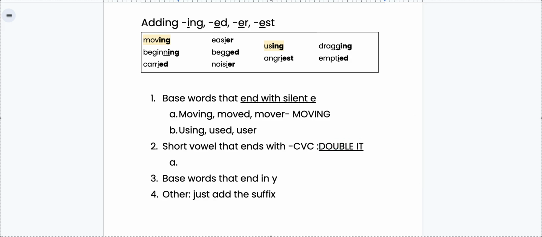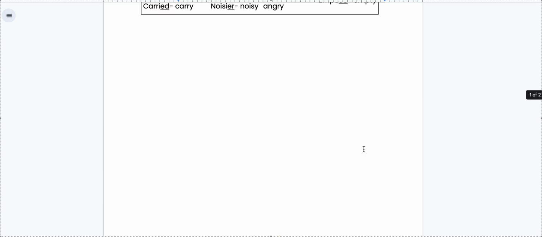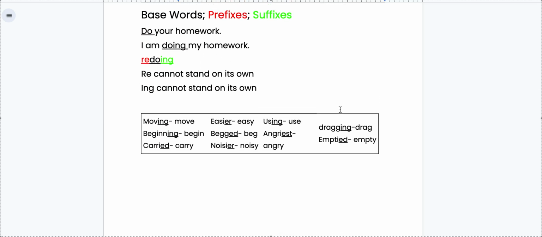Awesome. So you might have noticed when I was talking to you guys up here about base words that some of them had an extra letter. Like, look at this word begin, the base word begin, B-E-G-I-N. But if I spell the word beginning, I have 2 N's. That's really weird. Let's look at this one. I have the word begged. Well, the base word just has 1 G. Why am I adding another one?